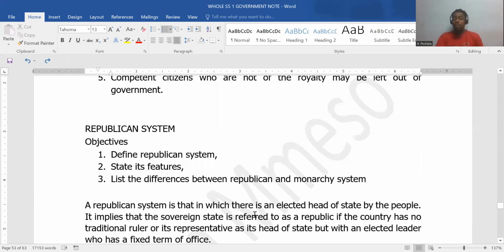We looked at the republican system, its meaning, its features, and we saw the difference between the republican system and the monarchy system.